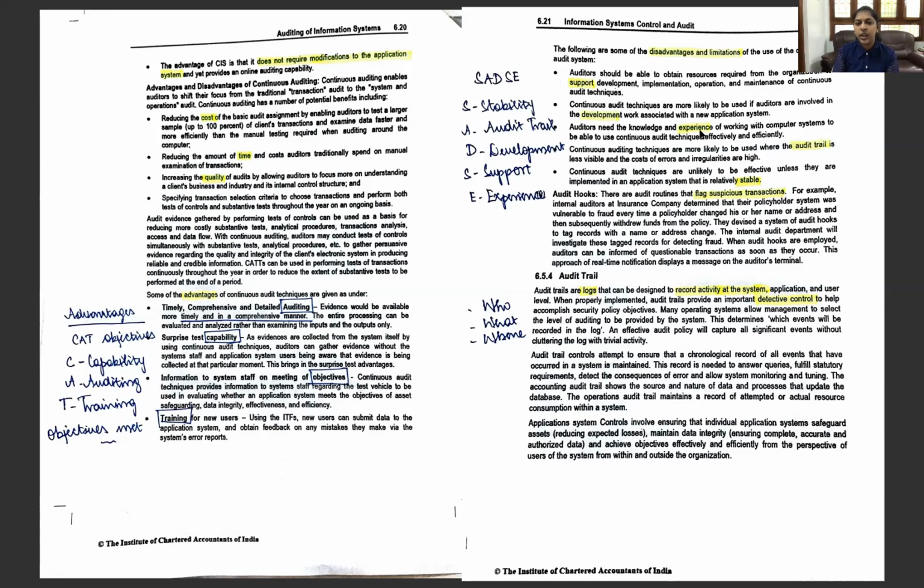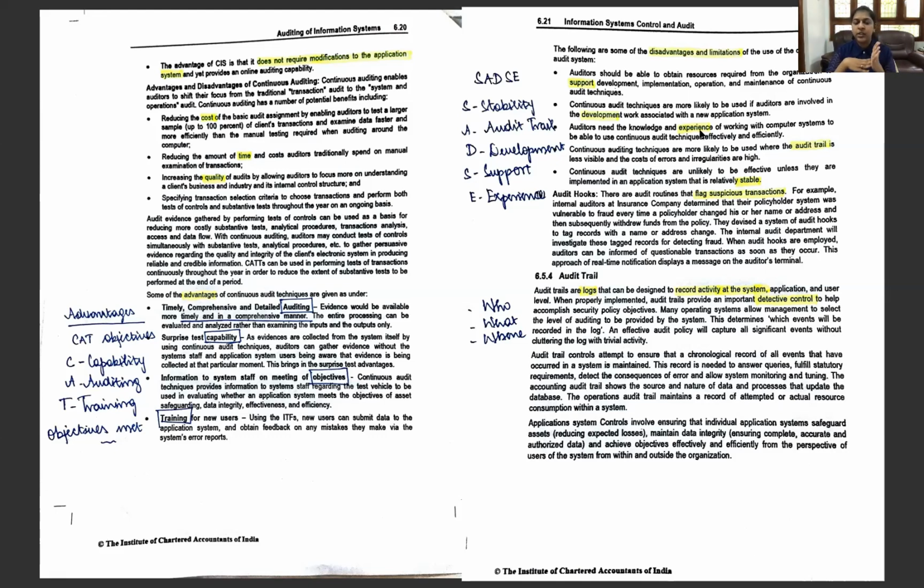What are the disadvantages? Stability of the application system is going to impact the capability of the CAT system. Next is the audit trail. Audit trail is not available many times, or it's available only for less time, and the cost of errors and irregularities are also high here. And next is development. That is, the auditor many times is not associated with it when there is a development in the information system or some software. And then support of top management is of utmost importance. If there is no support, then nothing can move an inch.